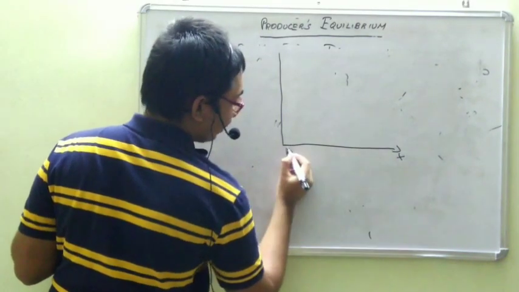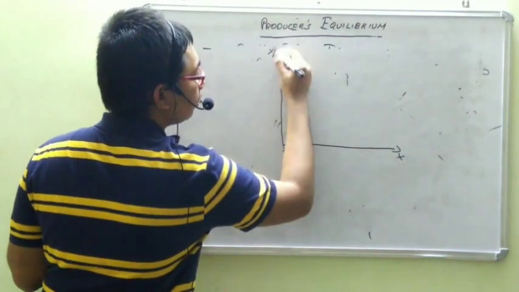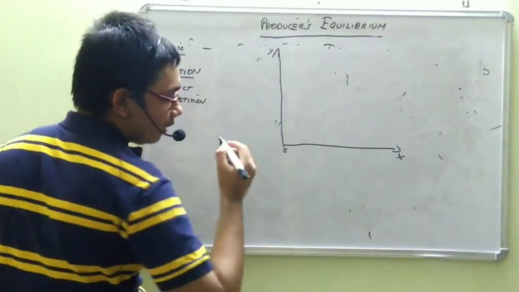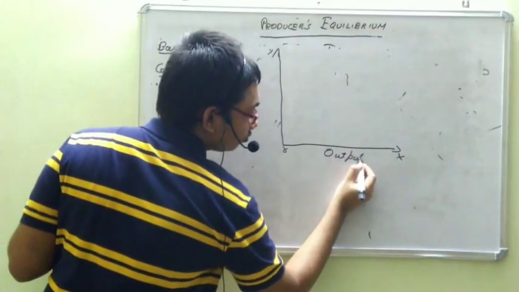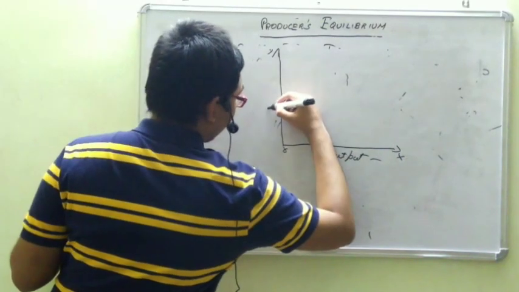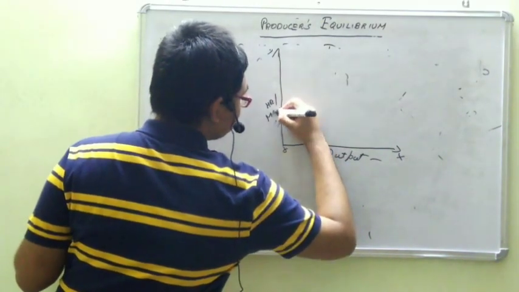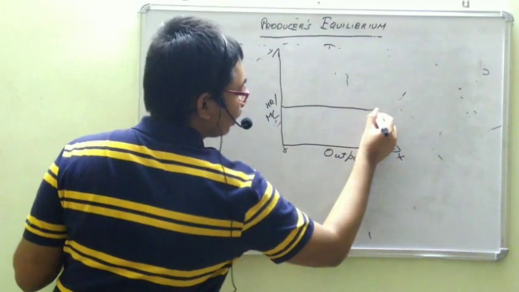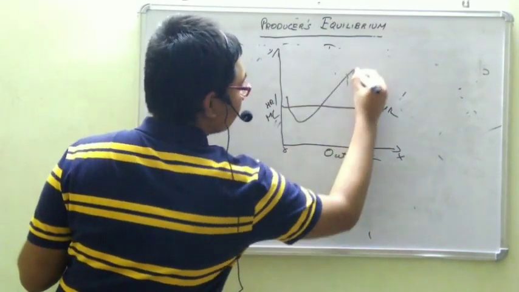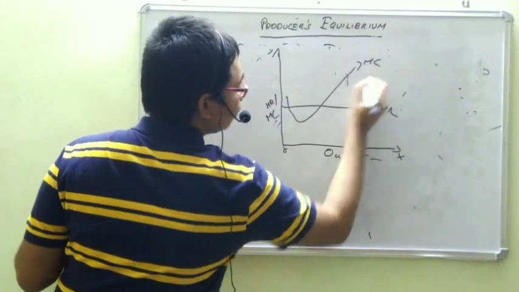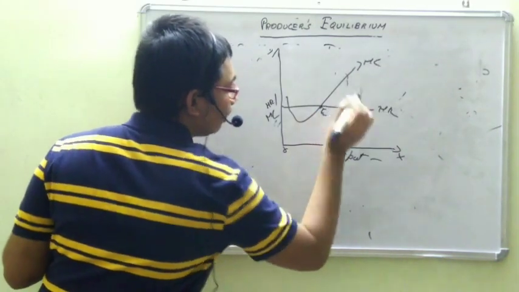Our same earlier diagram, there is no change, but just to state the condition, I am drawing output, MR, MC. MR will be parallel to the x-axis, and MC, and this is the point of equilibrium.